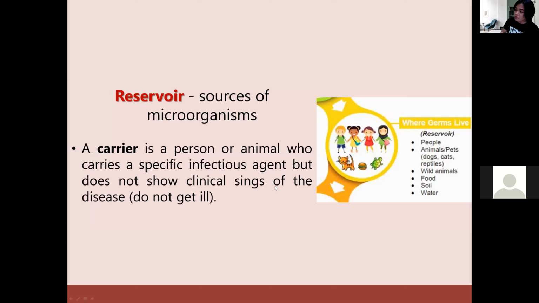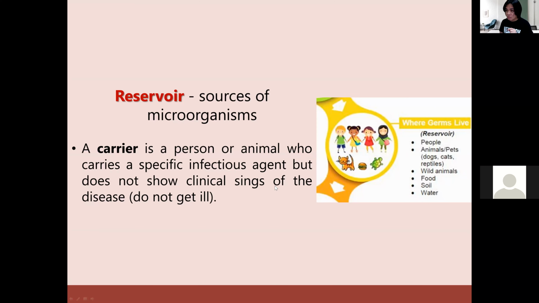Okay, now, however, there are some individuals who, even if they are infected with microorganisms, do not get sick and do not develop signs and symptoms. Okay? They appear to be healthy, but they have the microorganisms in their body. We call them carriers. Again, even if the person has microorganisms but is not showing any signs and symptoms of the disease or infection, the patient is called a carrier.